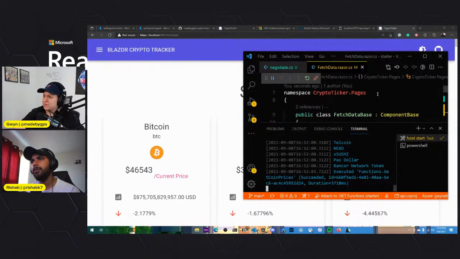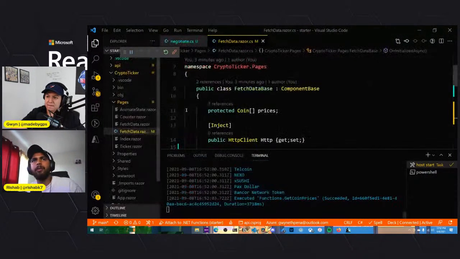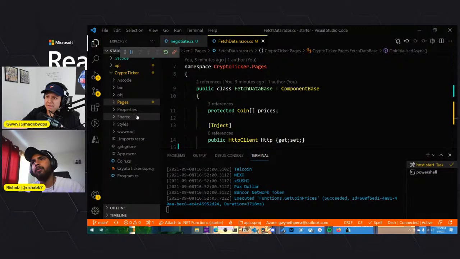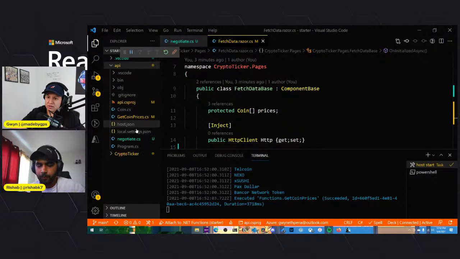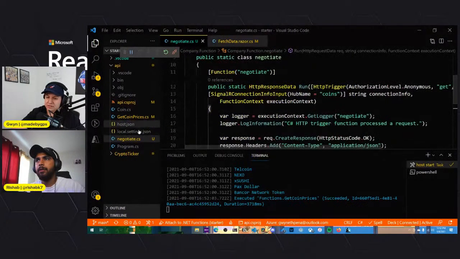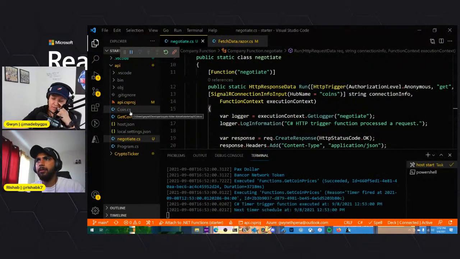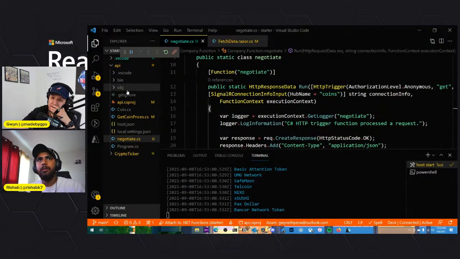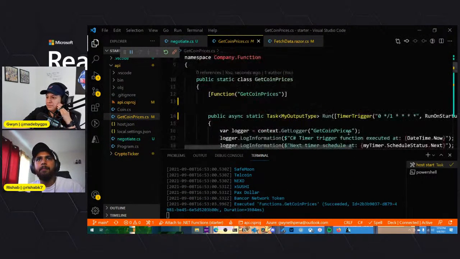Because your cron tab, for example, in your timer here. Yeah, we can reduce that. So here it's set to, where's our, oh, that's the negotiate. Coin API, no. Here, this one. Yep. You can't do it like 30 seconds or 15 seconds, right? I'm not sure.